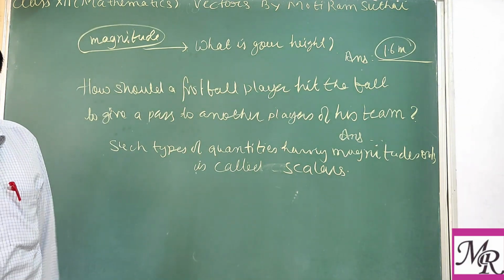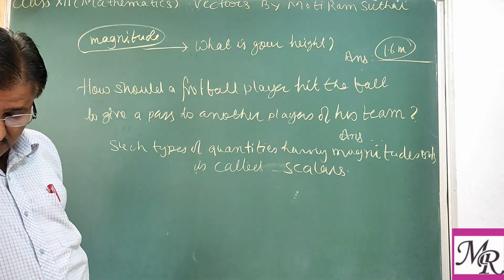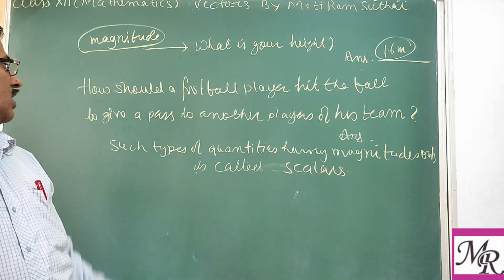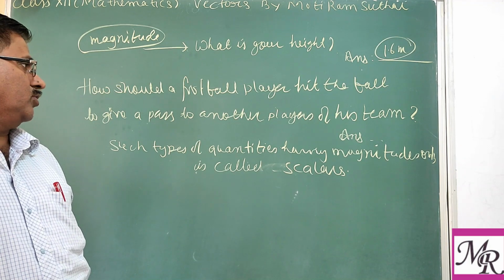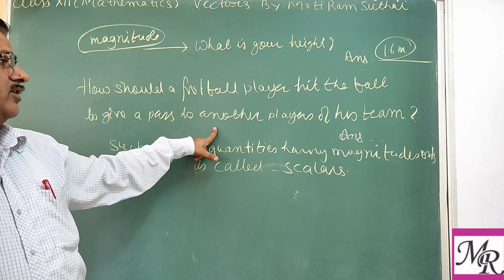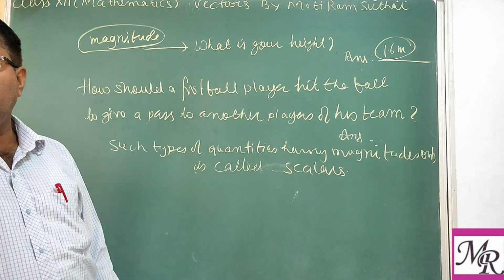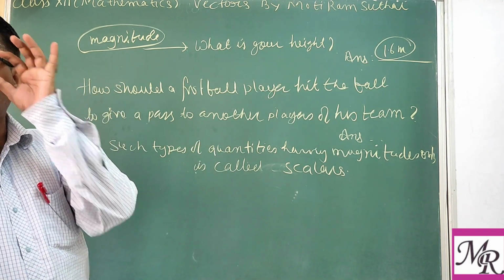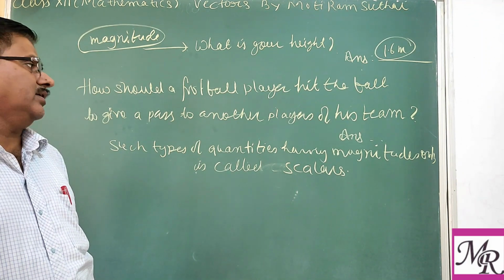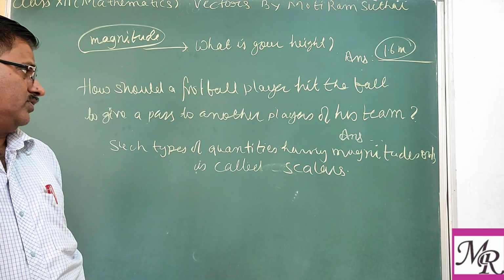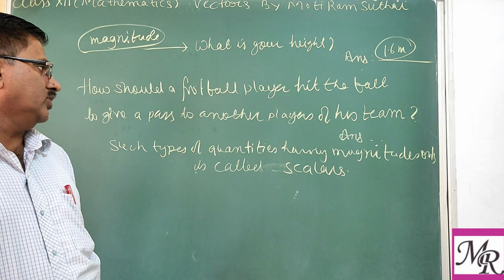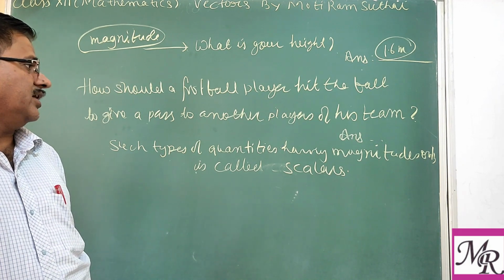Now to answer the second query, how should a football player hit the ball to give a pass to another player of the team? He or she may use muscular power. With the help of muscular power, or force, he can hit the football so it reaches the right person.